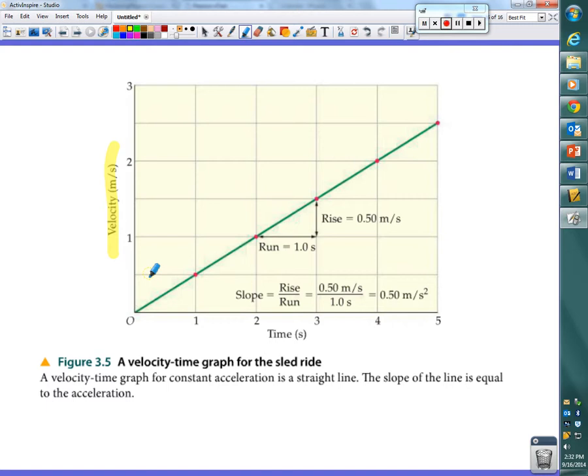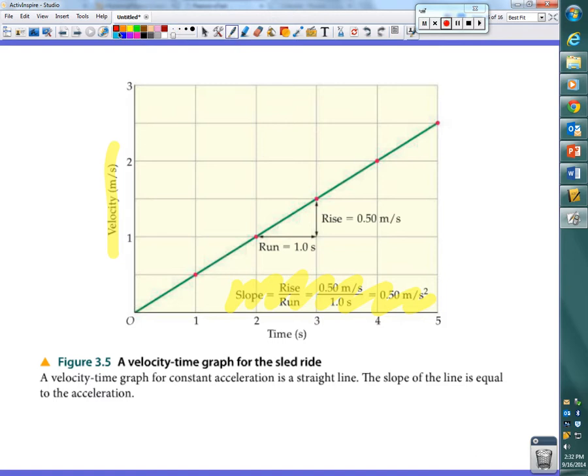A straight line on the position graph is a constant velocity. A straight line on this graph is a velocity that keeps increasing, right? As you can see down here, the slope of this graph also tells us something else about this motion that maybe isn't as obvious as the graph information itself.